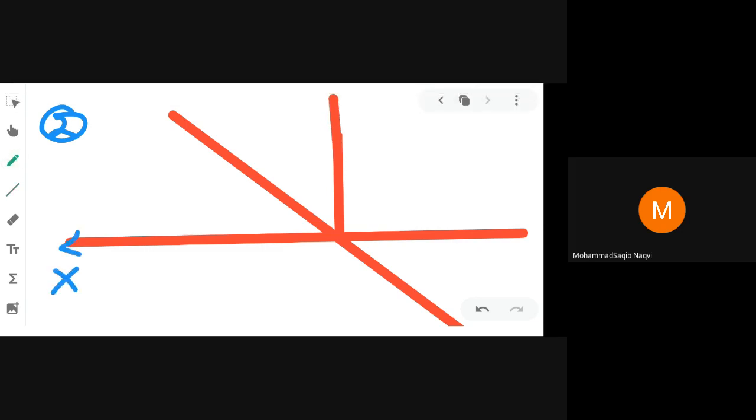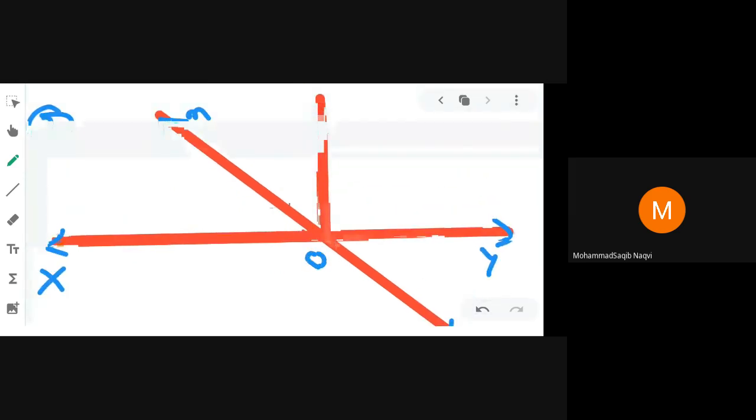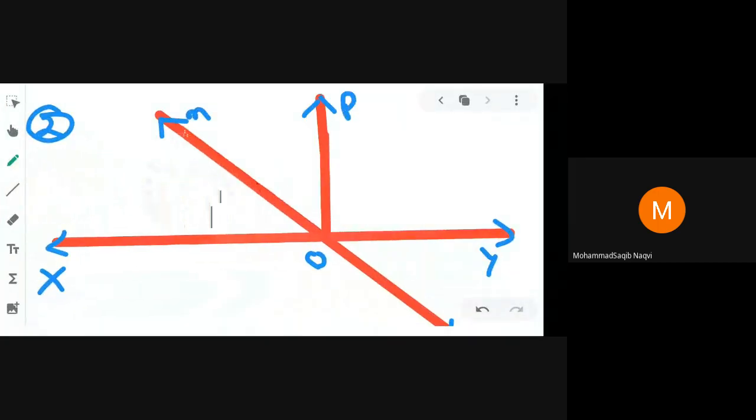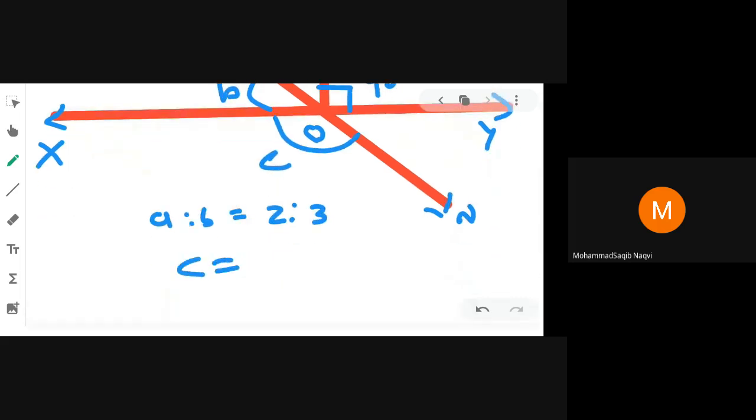Now you can see it is line XY, it is line MN, and it is the intersecting point O, and it is point P. Now we are given that angle POY is equal to 90 degrees, right? And two angles A and B are given like this. It is angle A, it is angle B. Here it is given that A is to B is equal to 2 is to 3. And it is angle C. We have to find angle C, right? Clear all of you?